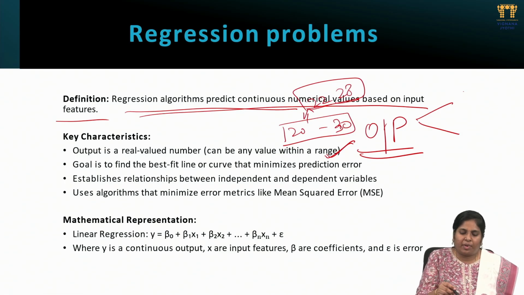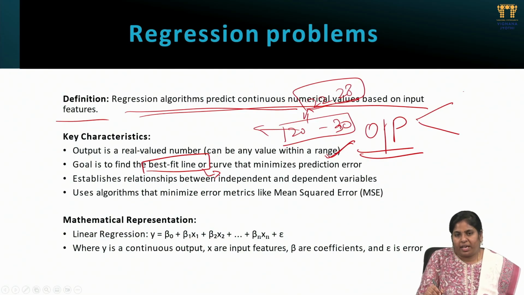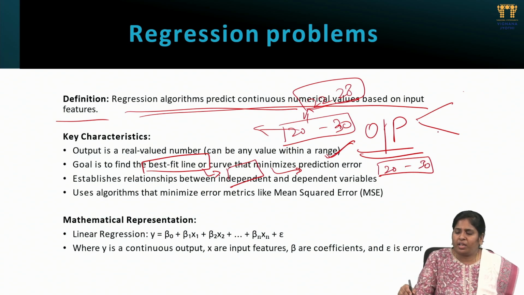Next, the goal is to find the best fit line or curve that minimizes prediction error. The best fit line is the line touching more data points, so that we can predict the proper value within the predicted range. Minimize the prediction range too: that range is 20 to 30. If the real world price is quoted at 28, the range 20 to 30 is very wide, so we can narrow it down, like 25 to 30, so that I can easily predict it. Minimization also we will do.